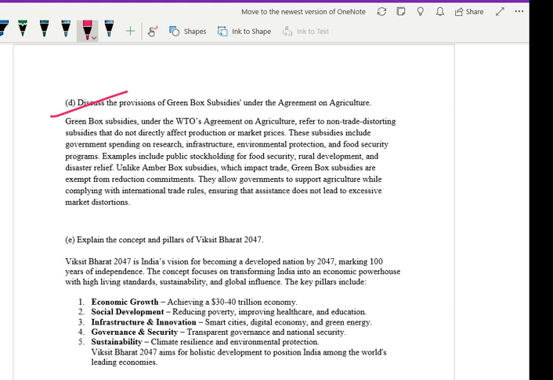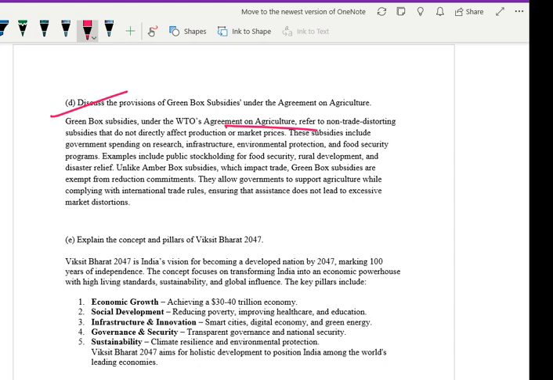You have learned in Indian economy the green box subsidy, WTO, and its different types. So what is the green box subsidy? It's from the Agreement on Agriculture. Every important point is there, but crisp. It refers to non-trade distorting subsidy that does not directly affect production or the marketplace. What are the provisions? The subsidy includes government spending on research, infrastructure, environmental protection, and food security programs.